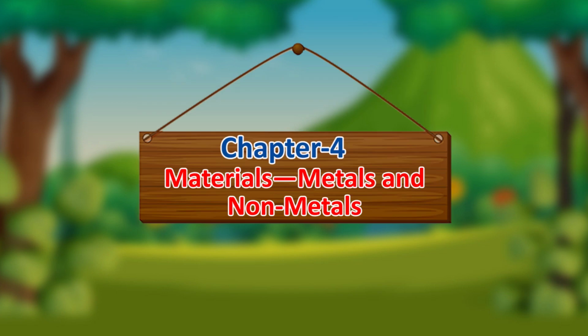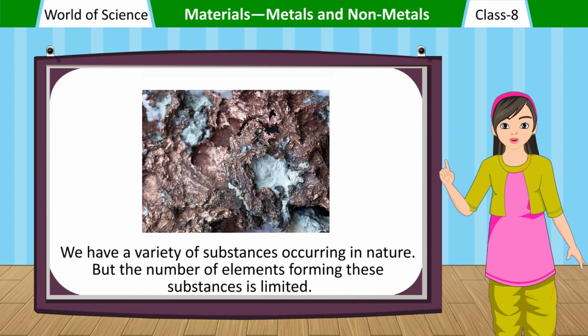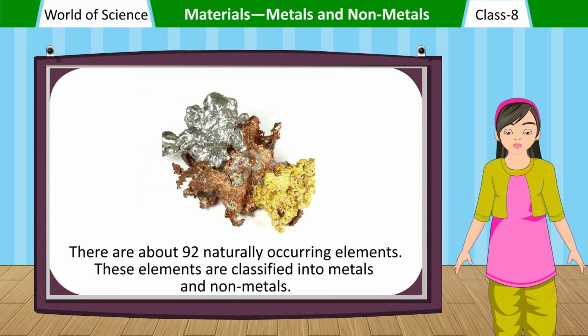Chapter 4. Materials, Metals and Non-Metals. Let's begin. We have a variety of substances occurring in nature. But the number of elements forming these substances is limited. There are about 90 naturally occurring elements.